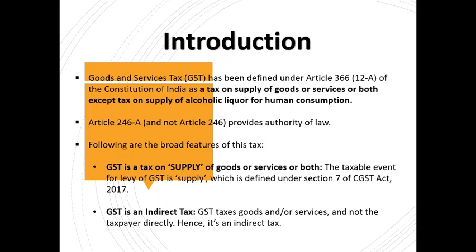Now, let us learn about the features of GST, which are quite broad. GST is a tax on supply of goods or services or both. Now you'll understand why I emphasized the word supply earlier. The word supply has been defined in Section 7 of the CGST Act, and the taxable event, meaning the event or incident which triggers GST and attracts its levy, is supply, defined under Section 7 of CGST Act 2017.